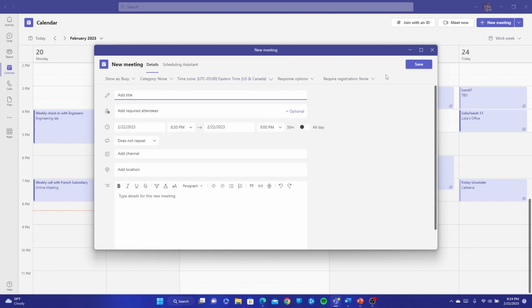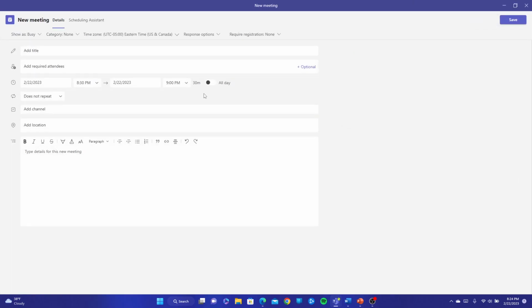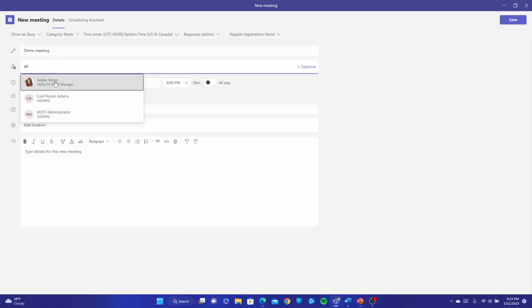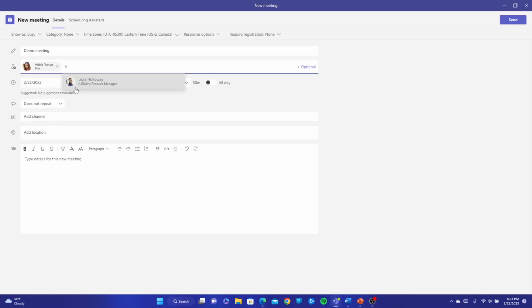And I'll be greeted now with this particular window. Let's go ahead and expand this. From here, I can go ahead and title this, and it's going to be our demo meeting. And I can start inviting people here. For example, I want to invite Adele again. I can start writing down her name. I want to invite Lydia. I want to invite Alan. And I can continue inviting other people, and I have optional people I can invite as well.